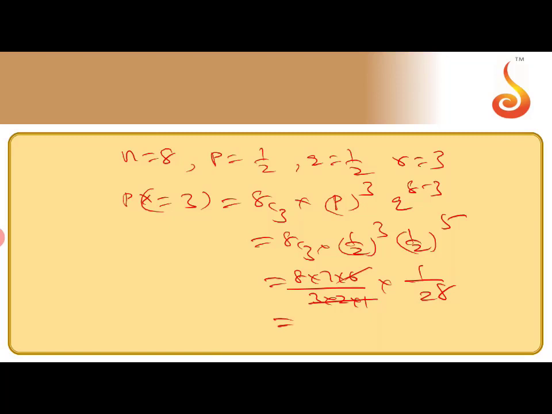Cancel. You can simplify 8 into 7 by 2 power 8. That means 7 by 2 power 5. That gives 7 by 32 as the answer. I hope this is clear.